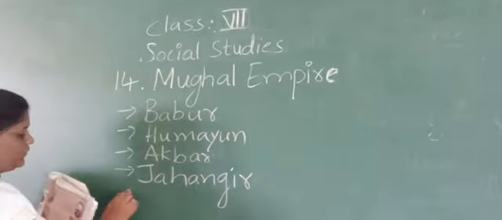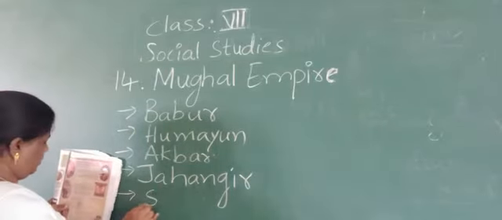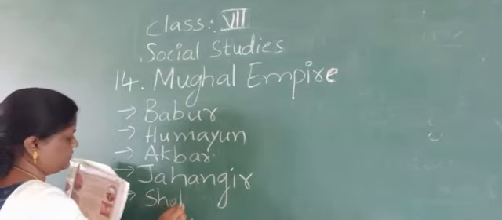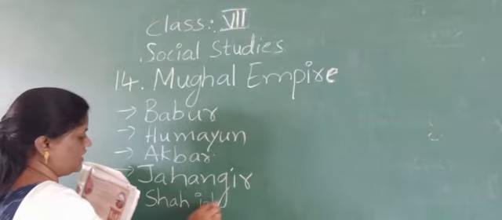So in this Mughal Empire, after Jahangir, who ruled? Shah Jahan.